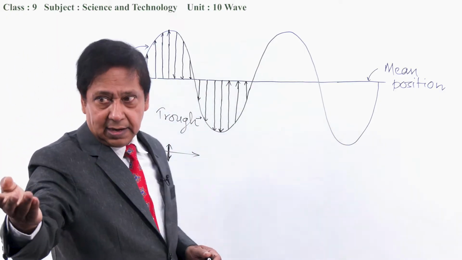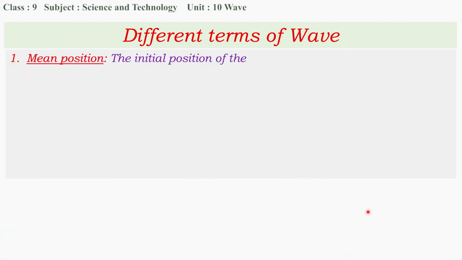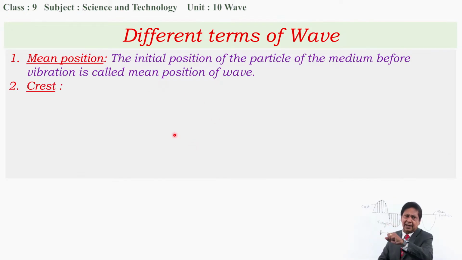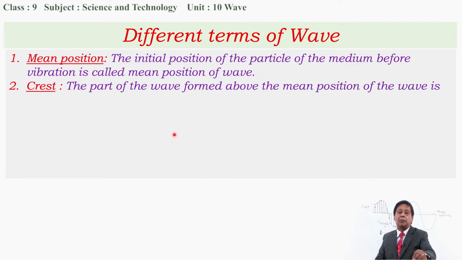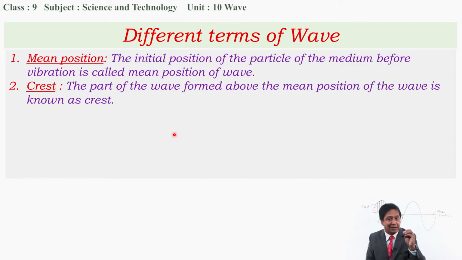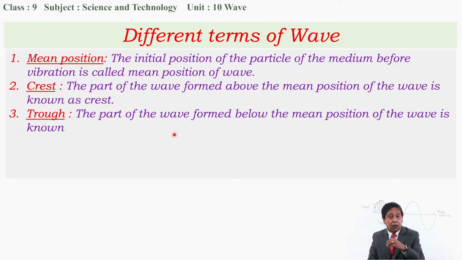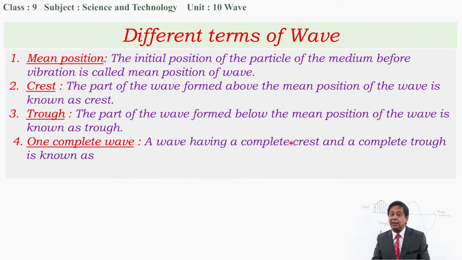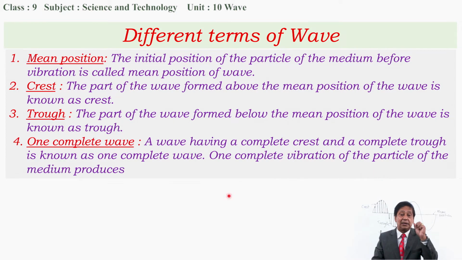What does it mean? Okay, I want to show the definitions also. Mean position means the initial position of the particle of the medium before vibration. But what is crest? Crest, the part of the wave formed above the mean position of the wave, is known as crest. And third, trough. What is trough? The part of the wave formed below the mean position of the wave is known as trough. And what is one complete wave? A wave having a complete crest and a complete trough is known as one complete wave.